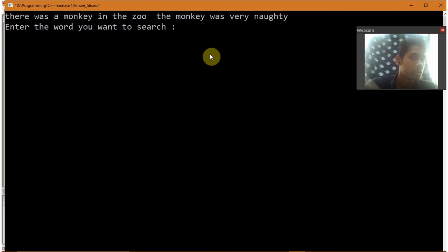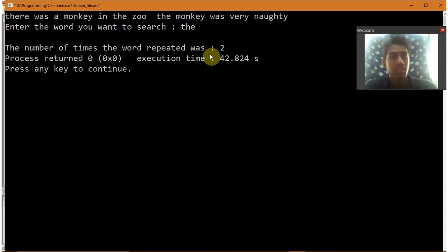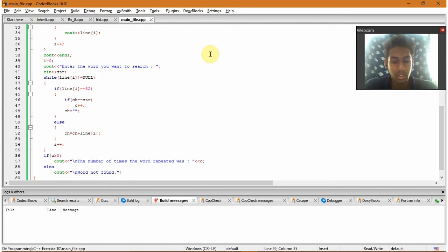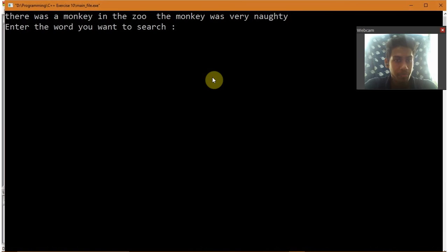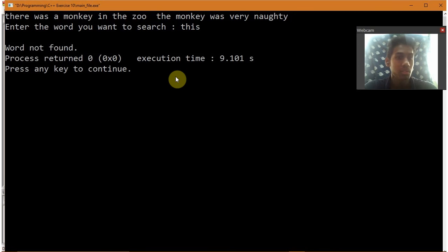Now if I want to search for the word the, my output will be that the number of times the word repeated was 2 times. Very good. Now let's search for the word this. This is not present in the file, so it says word not found.